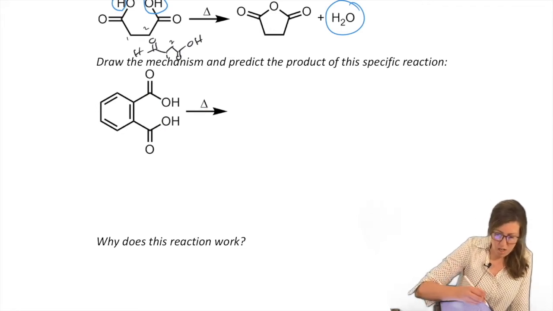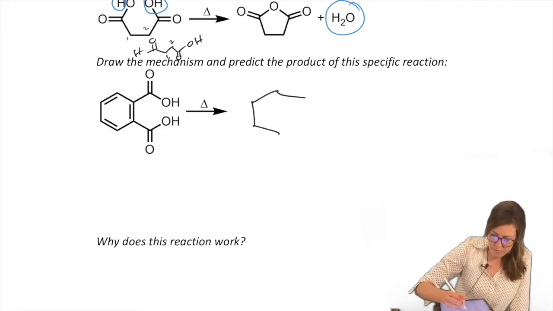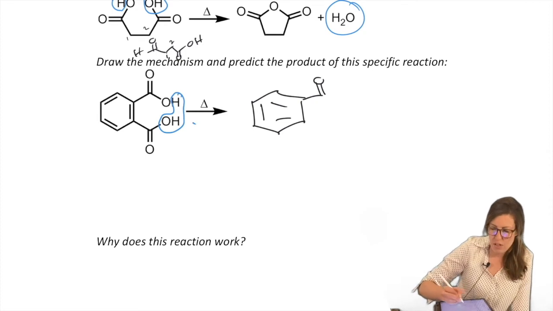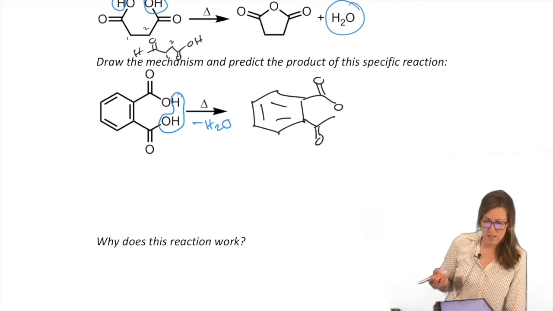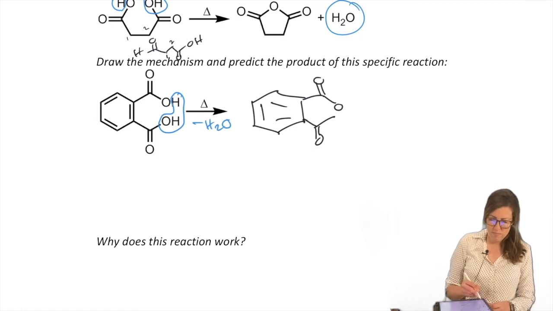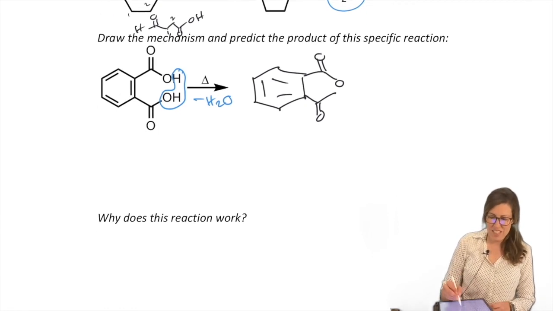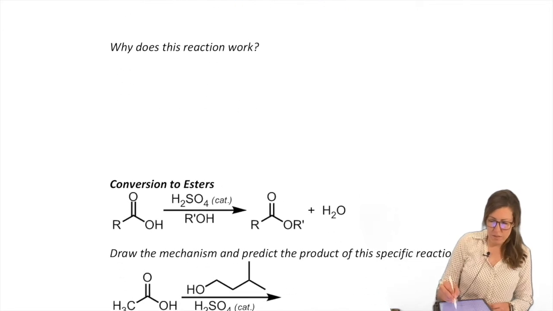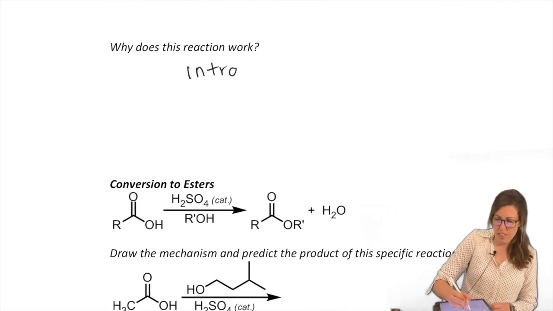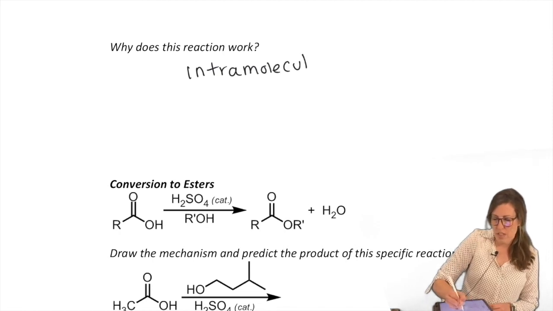So let's draw that reaction. In other words, we omit an H2O, anhydride, it's all in the name there, and we get our intramolecular reaction. Okay? I'll let you work out that mechanism because it's not anything surprising, but intramolecular is really the only way we're going to do that.